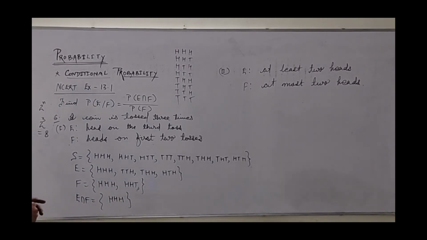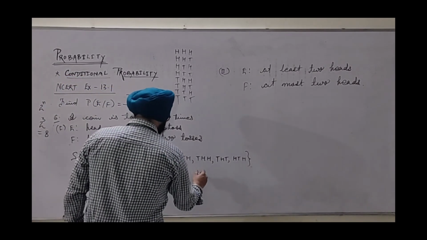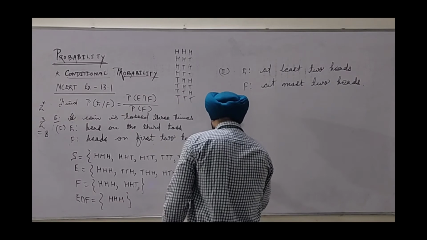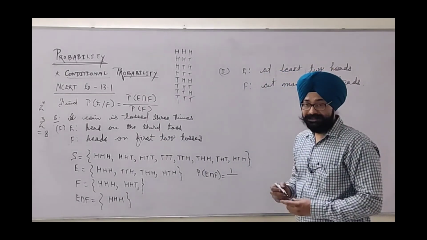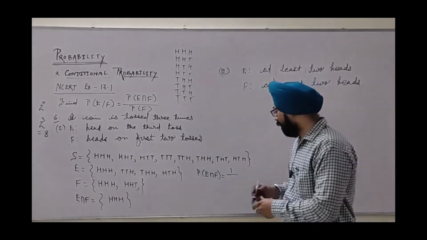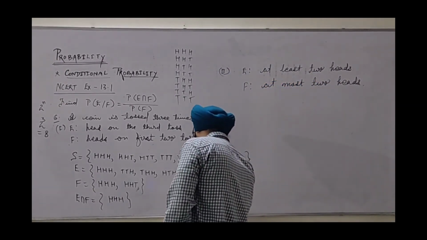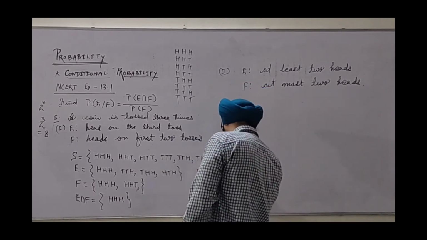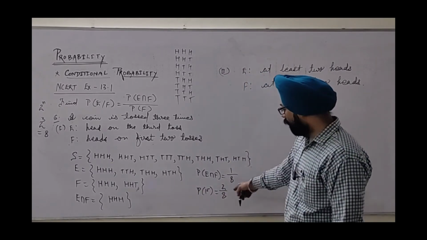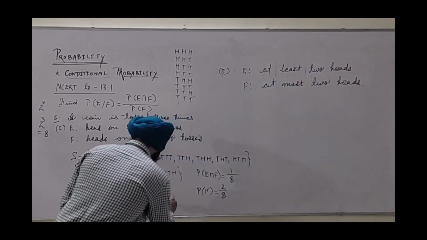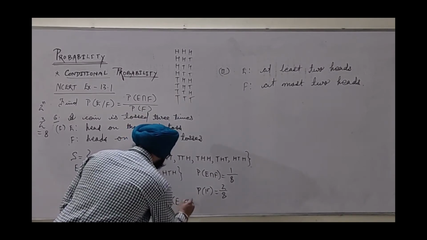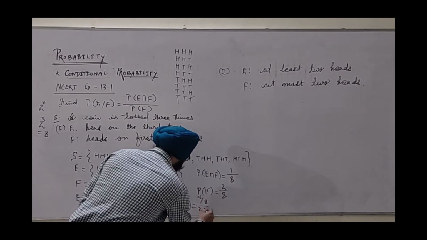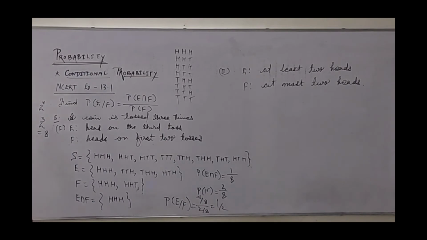Now we can easily find the probability. Probability of E intersection F is equal to 1 outcome, and this is always compared with the total number of outcomes from the sample space. They are 8 in number, so 1 upon 8. Probability of F is also required. How many outcomes are there in F? 2, so 2 by 8. Putting this in the formula, the required probability of E given F is 1 upon 8 divided by 2 upon 8. So finally it is 1 by 2 or 0.5.